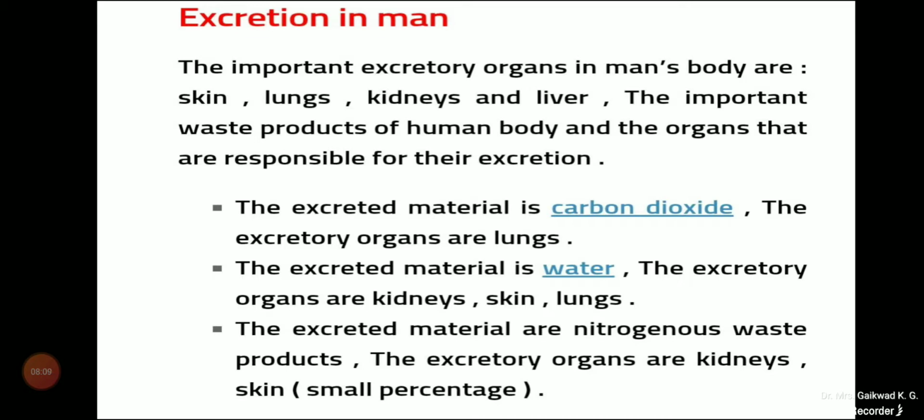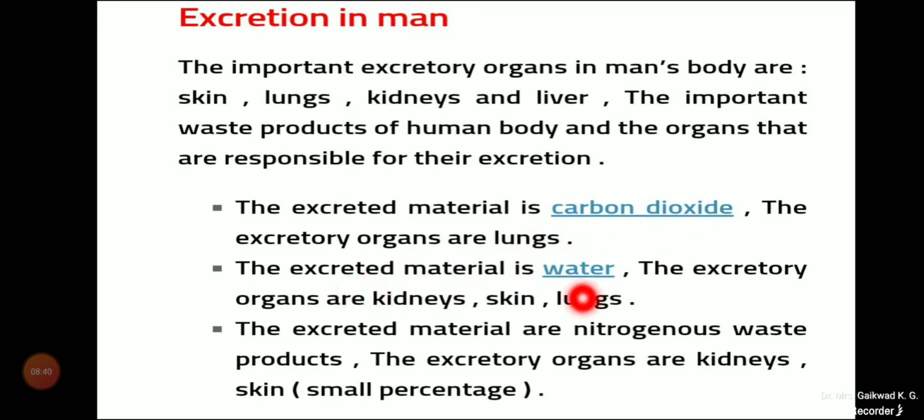Excretion in man. The important excretory organs in the human body are the skin, lungs, kidneys and liver. Here are the important waste products of the human body and the organs responsible for their excretion. Carbon dioxide is excreted through the lungs.